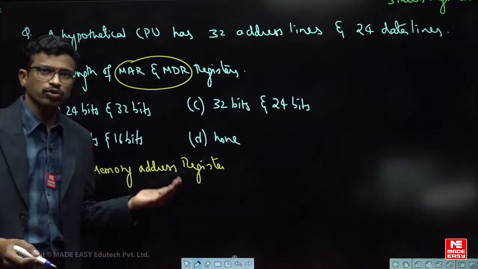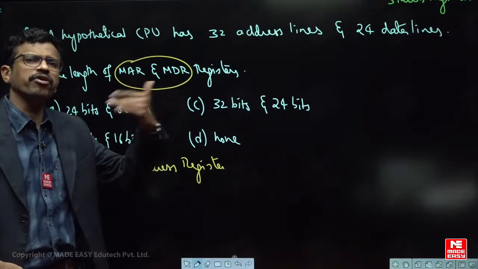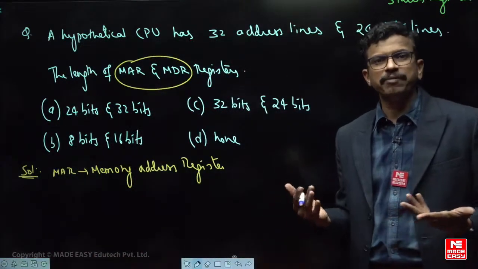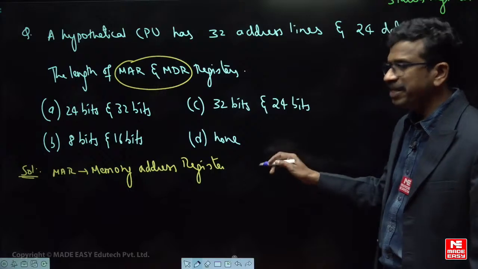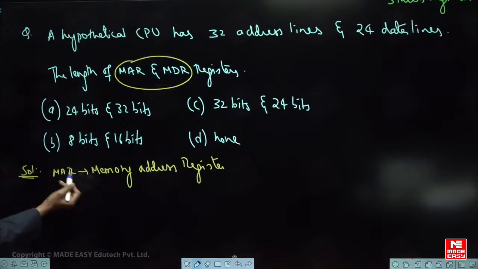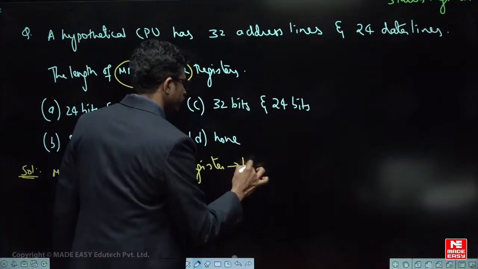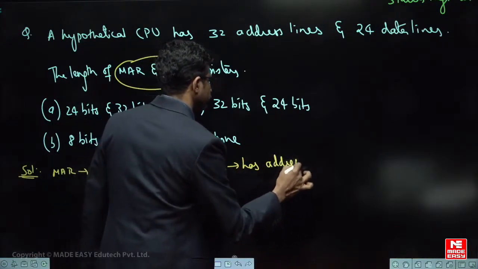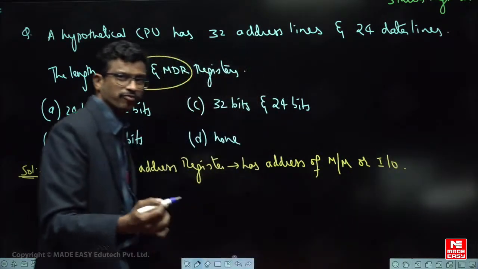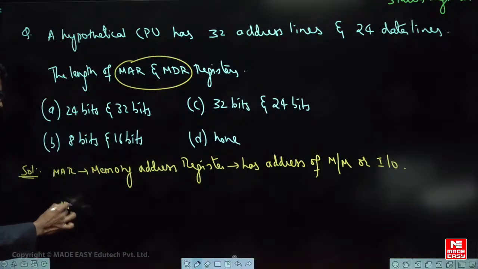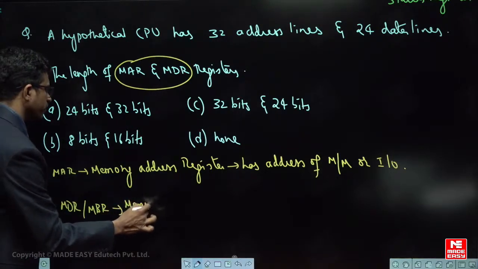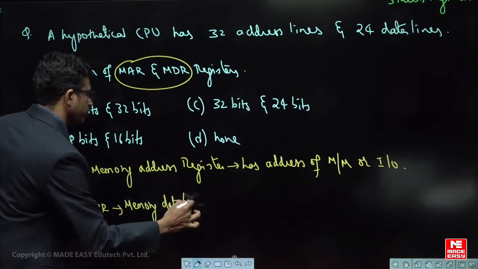The memory address register is used to hold the address of memory or IO before it is placed on the address bus. So how many address lines are there? Definitely the register should have that many bits to hold the address, right? So MAR will be equal to the length of the address lines. Similarly, MDR, or sometimes the question can also say MBR, stands for memory data register or memory buffer register.